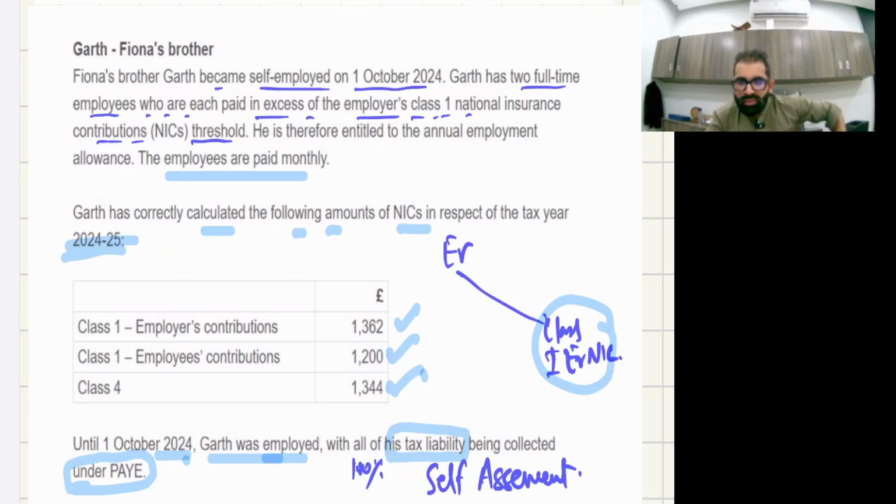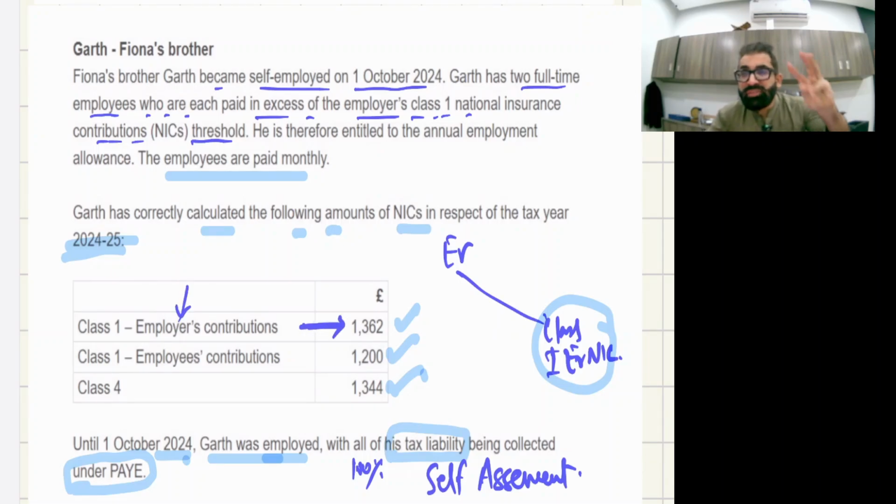Okay, one more thing. Out of these three NICs, use your brain. Which NIC is eligible for employment allowance? Only the employer's contribution. Yes.